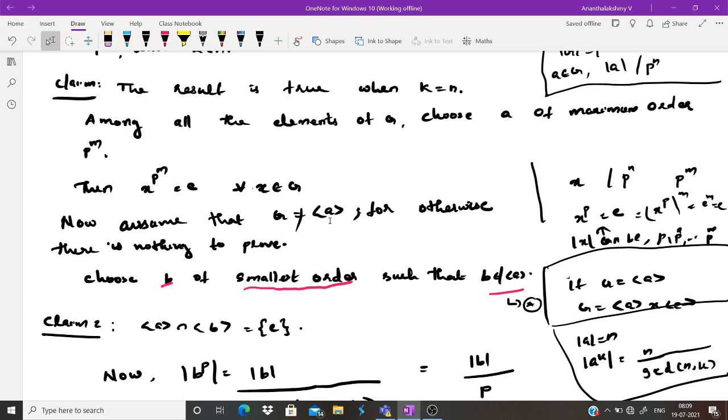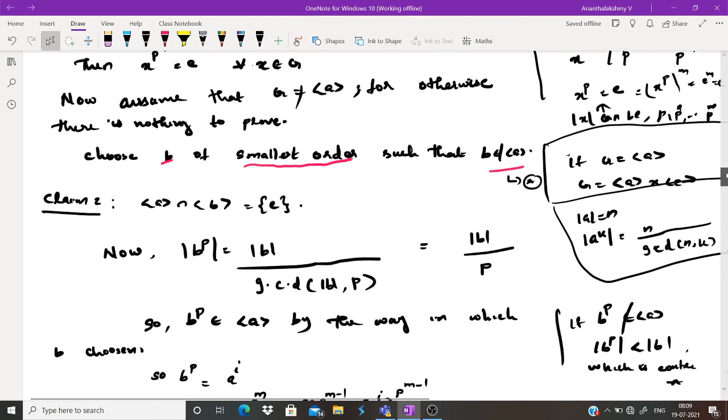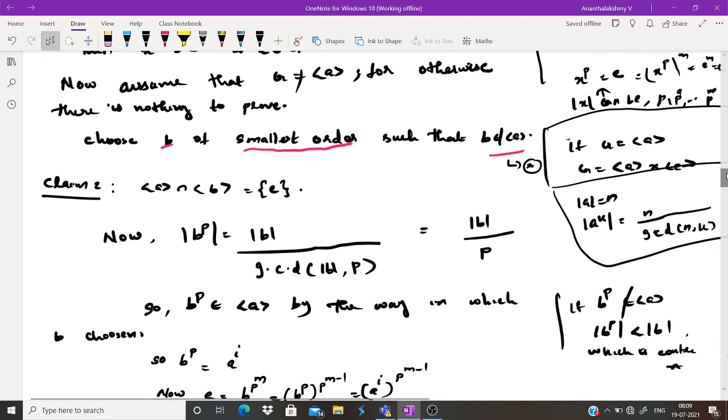So now let us find what happens when G is not equal to the cyclic group generated by a. So we have the cyclic group generated by a. Let b be an element of smallest order such that b does not belong to the cyclic group generated by a. Call this equation 1.